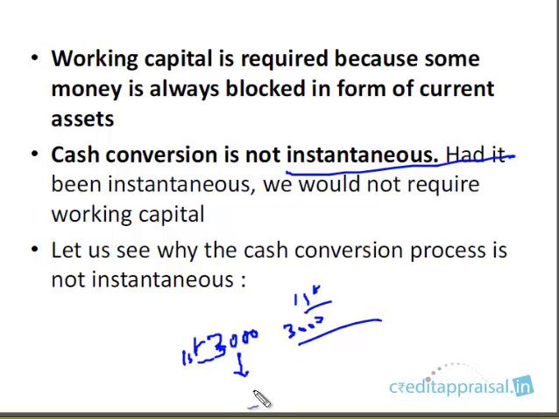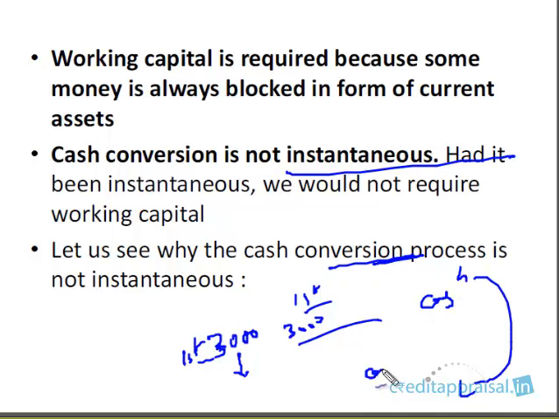The problem is for 30 days he has to wait because the scholarship is going to come only at the end of the month. Similarly, here in the case of companies, the cash conversion is not going to happen instantaneously. Right now, this is very important. You have to understand why this cash conversion is not instantaneous. What is this process? What is this cycle? The cycle that the cash goes through.